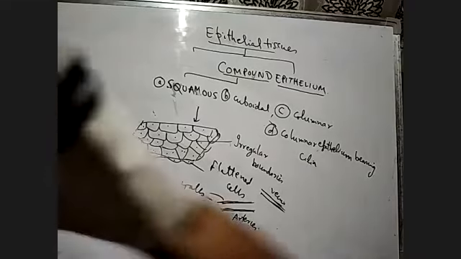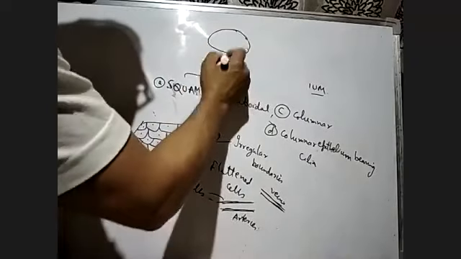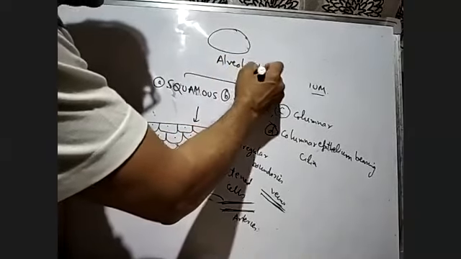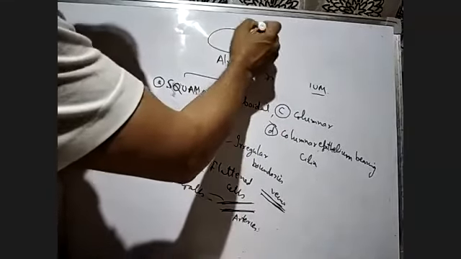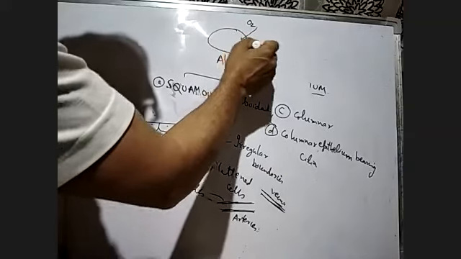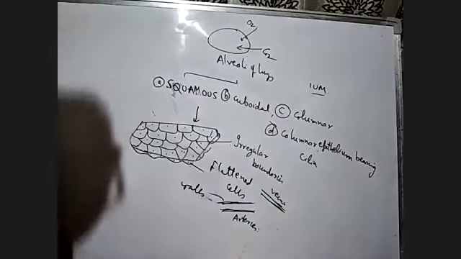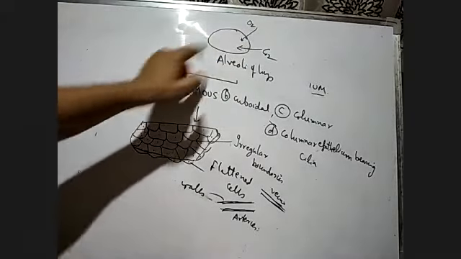Suppose here you get the alveoli of the lung. This will allow the diffusion of oxygen, and also the diffusion of carbon dioxide. Oxygen from the alveoli will go into the blood, and carbon dioxide from the blood will diffuse at the surface and go out. So it provides a diffusion boundary.